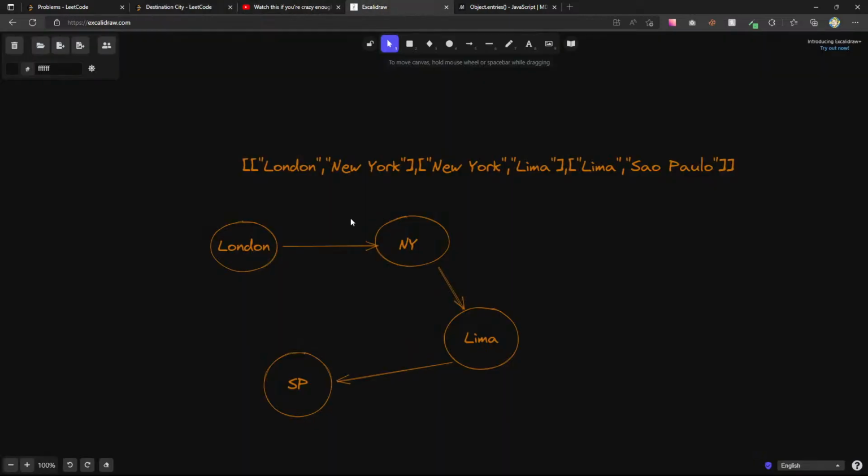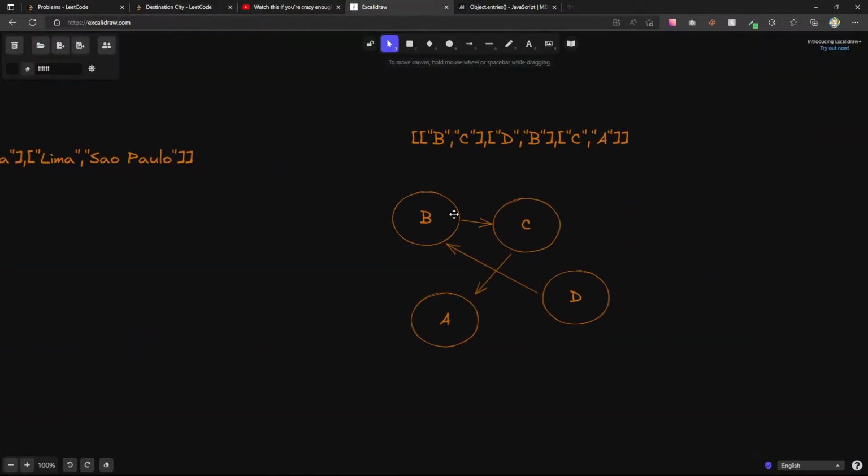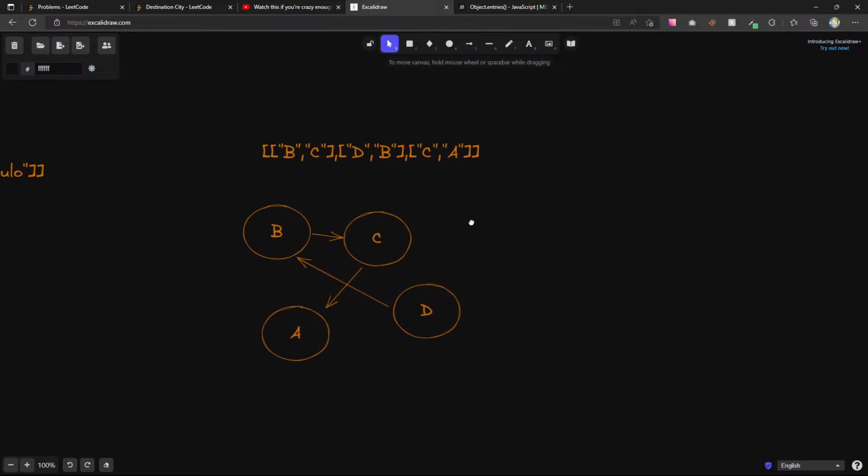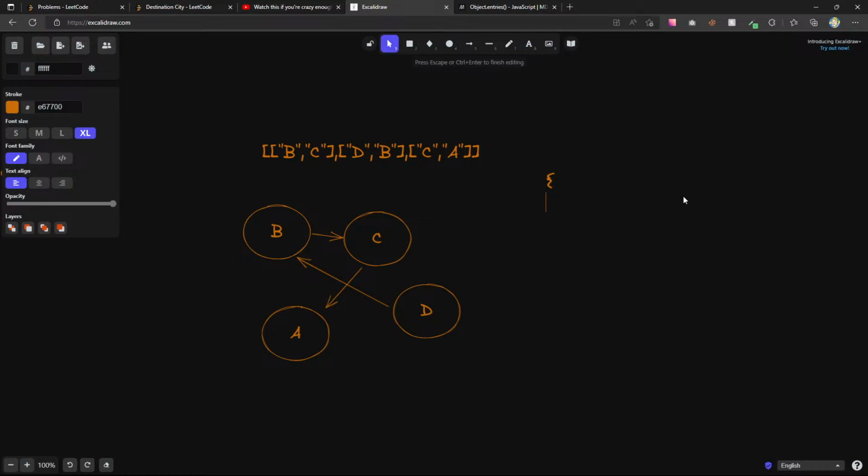So if we go to this one over here, I create a source to a destination, but then I also create an empty for my destination. So let me start writing all this out. We have B that goes to C, but then I also immediately want to create a C that has nothing.